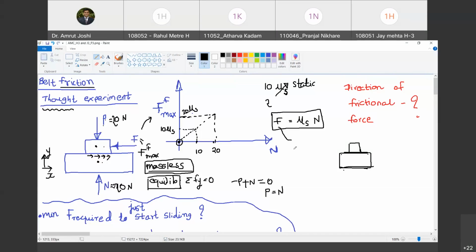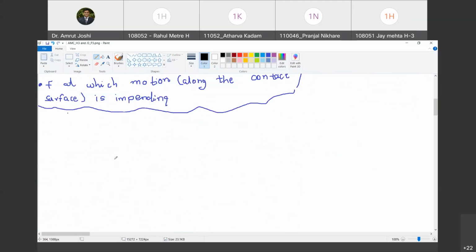So I'm going to replace this F by F max. So it is maximum frictional resistance that can be offered between the two surfaces for a given value of N. Now can you tell me what is N? N equal to P, in this particular case. Now let me cast another example.